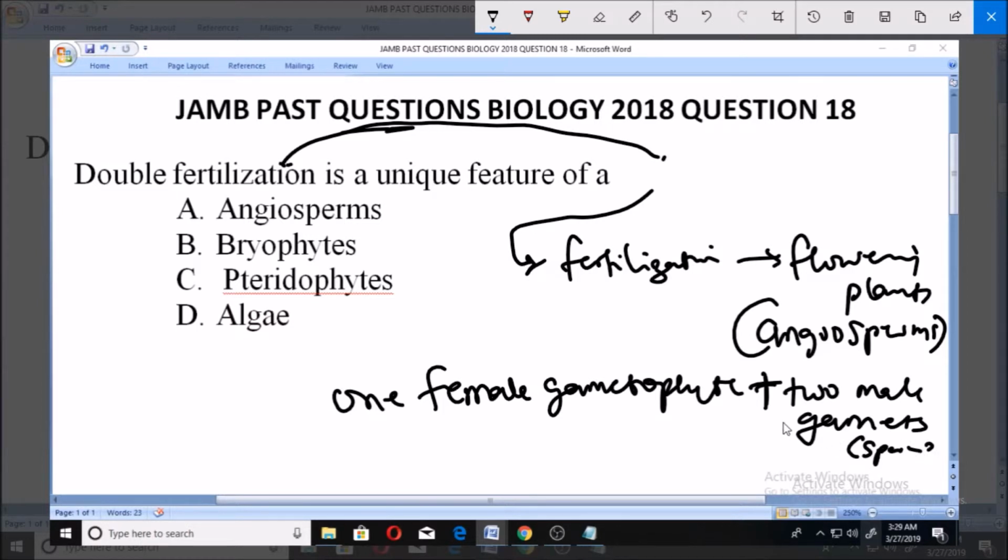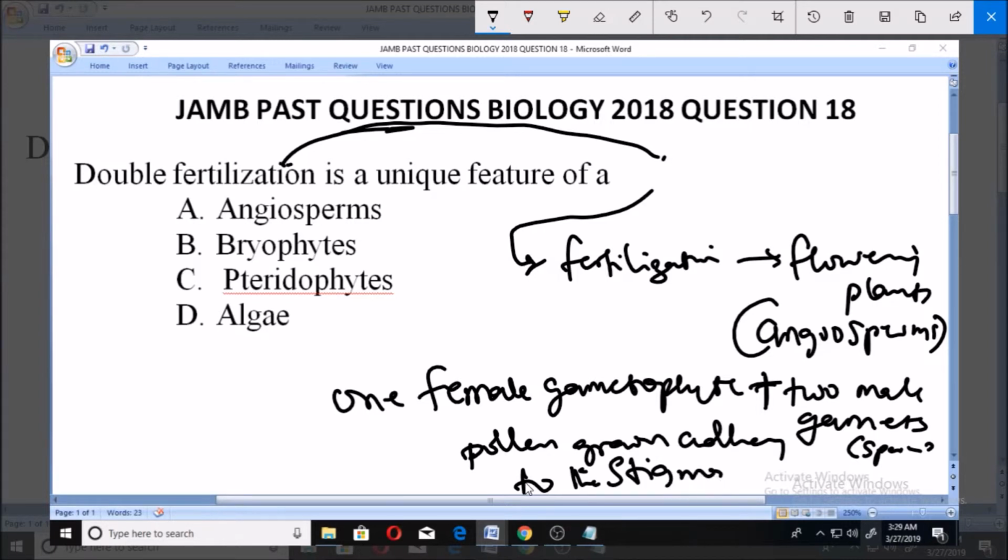You understand? So this process actually begins with a pollen grain. When a pollen grain adheres to the stigma of the carpel, you understand? That is how you have the pollen grain adhering to the stigma of the carpel. That is how this process starts.